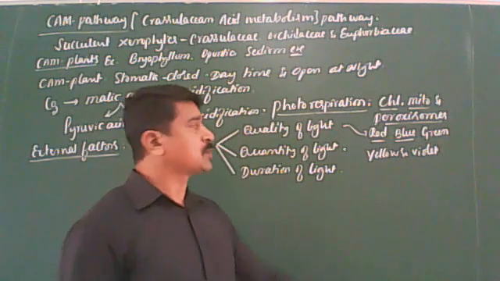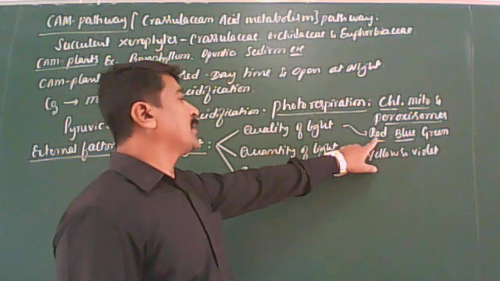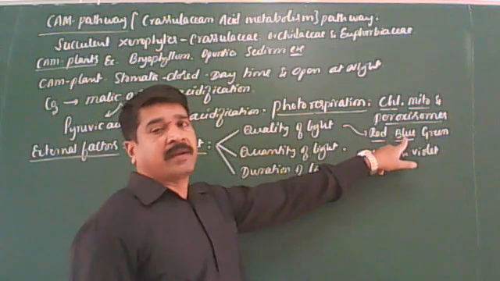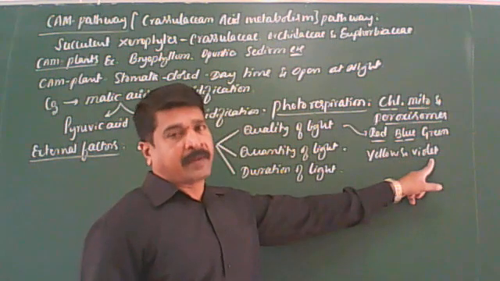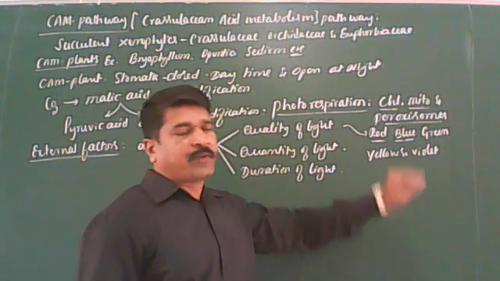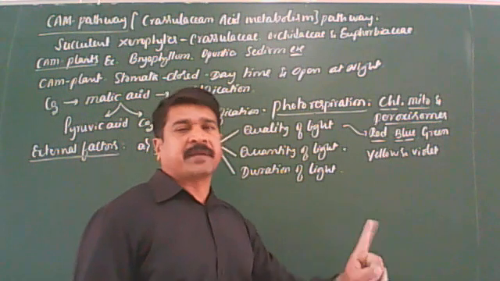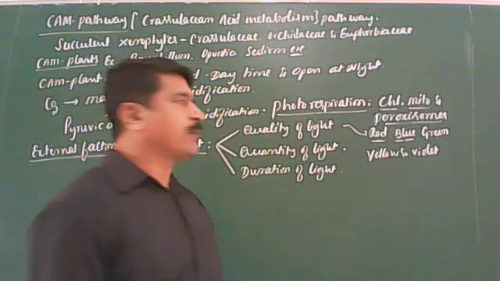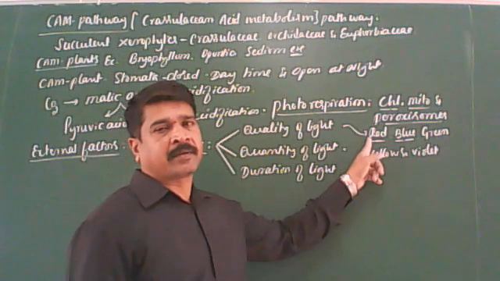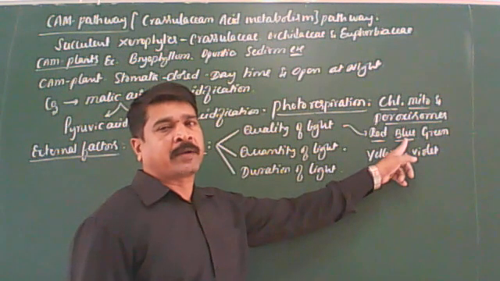That you should remember. So, green plants show the maximum rate of photosynthesis in red light, slightly less in blue light, minimum in green, yellow, and violet lights. Under infrared and ultraviolet rays, plants cannot show photosynthesis. Got it? Actually, first he provided the red light. Then he dropped the red light and provided the blue light.